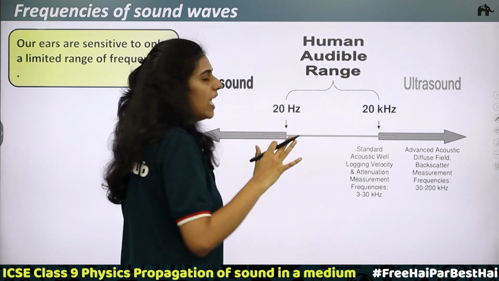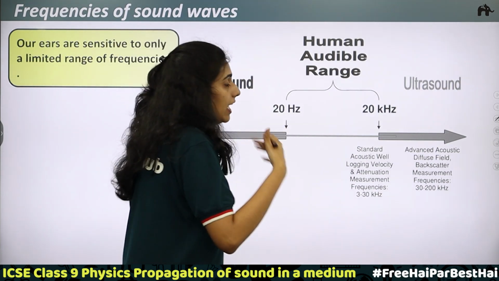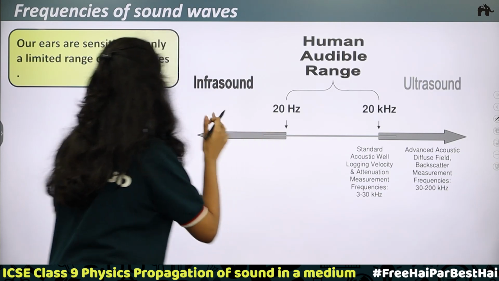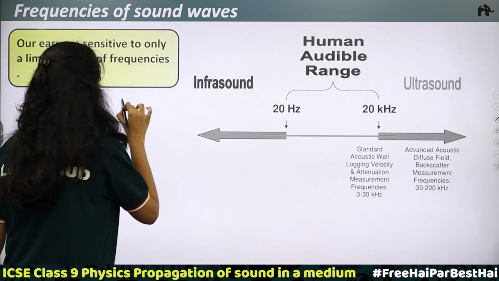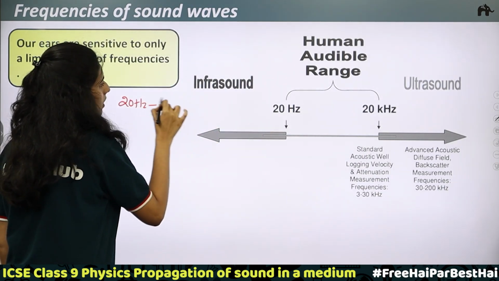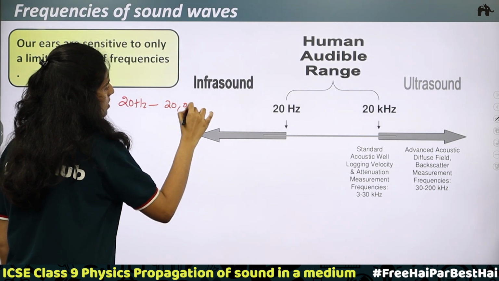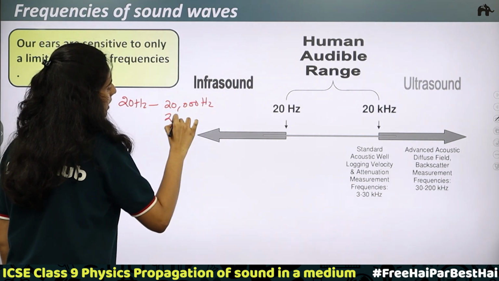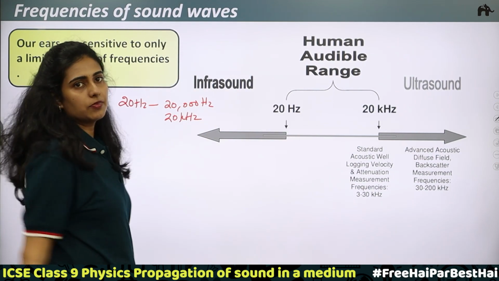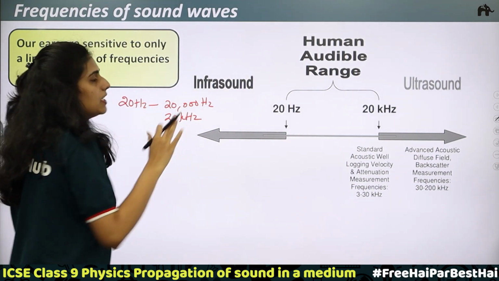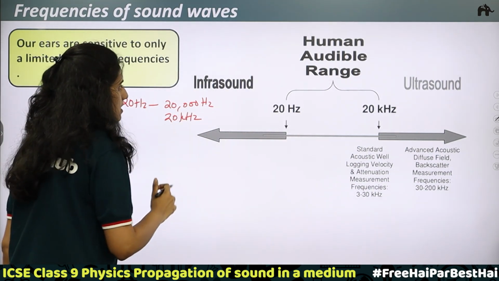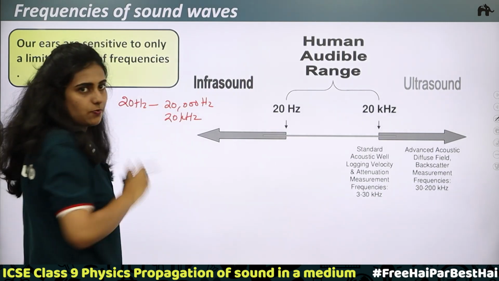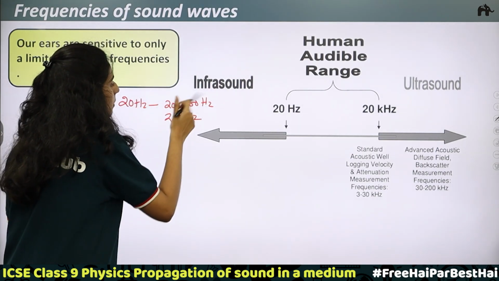It's not the same for every person. For a normal average person, the range is 20 Hz to 20,000 Hz or 20 kilohertz. Now, when a person starts aging, his range will decrease. He may not be able to hear up to 20 kilohertz.